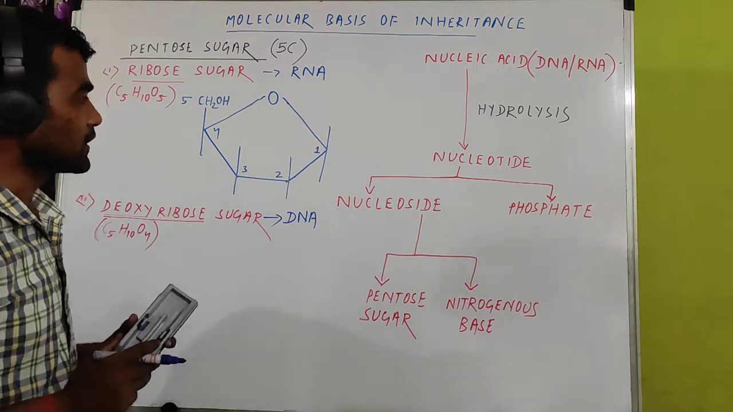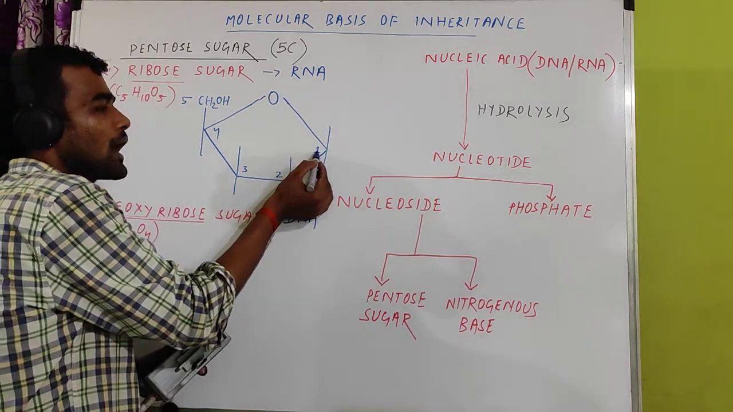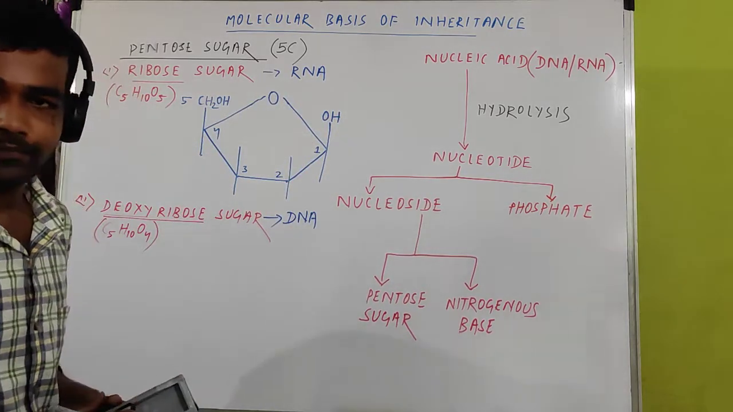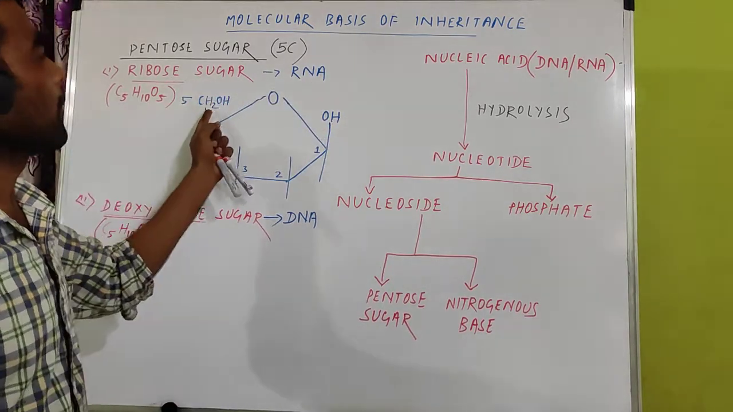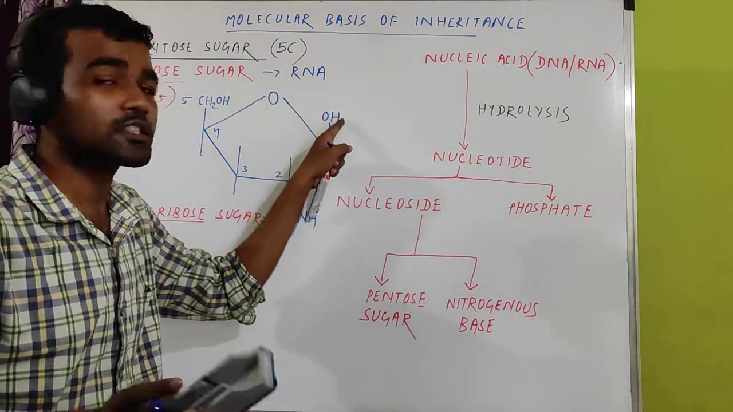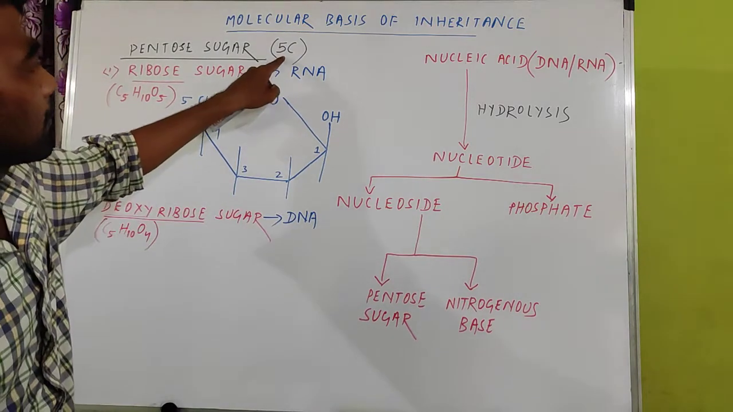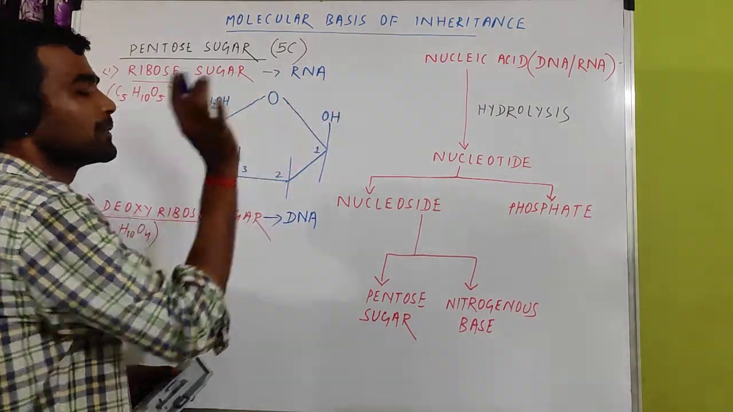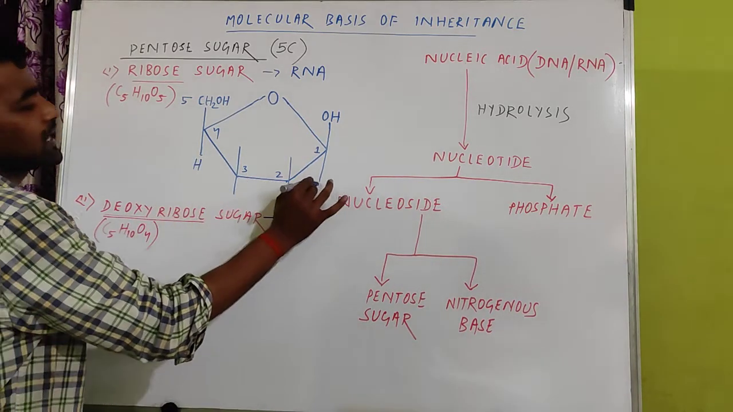Another important thing you have to remember: just above the 1 you find there is one alcohol OH, not CH2OH. Just opposite is OH. You cannot write CH2OH here. Why can't you write CH2OH here? If you write another CH2OH, the number of carbon will become 6. But the total number of carbon should be 5. So just opposite, the mirror image is OH. And another important thing to remember: the rest is hydrogen, the lower side is hydrogen.